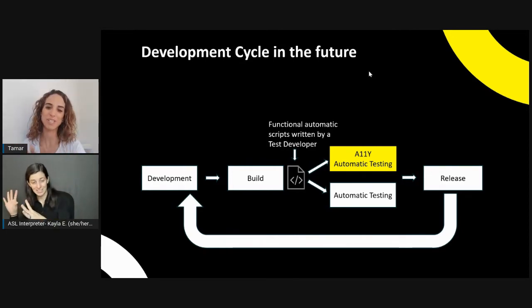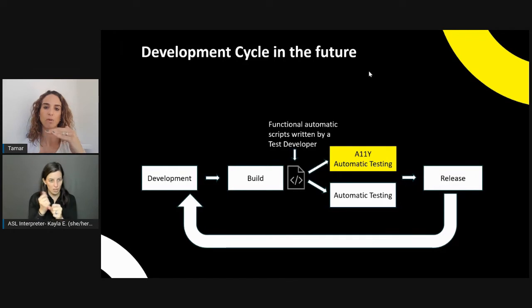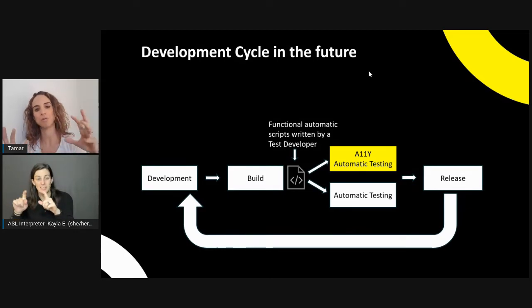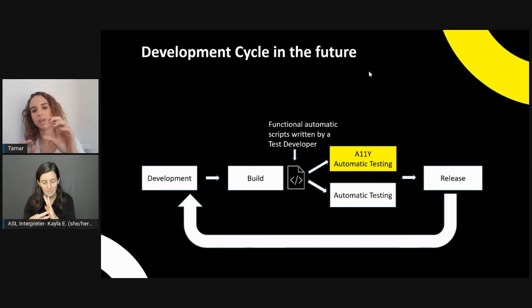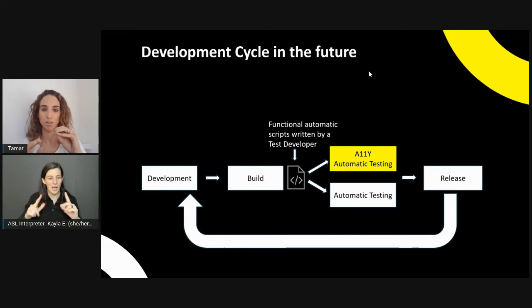What I'm showing in this diagram is that we are creating a process where automatic testing for accessibility is done simultaneous to automatic testing for mainstream users. And therefore, this is allowing critical accessibility testing to be implemented pre-release.